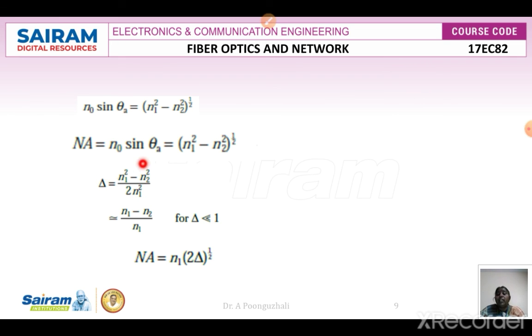In the numerator I can write n1 minus n2 into n1 plus n2. Suppose I assume that n1 and n2 are nearly equal, then I can approximate n1 plus n2 as 2n1. The 2n1 and this 2n1 get cancelled, and finally we can approximate del as n1 minus n2 divided by n1. In this case the del value will be very small, that is less than 1. So I can rewrite the numerical aperture as n1 into 2 del the whole power half, which is the numerical aperture.